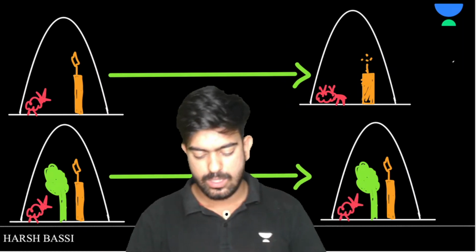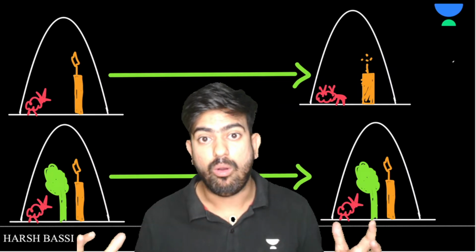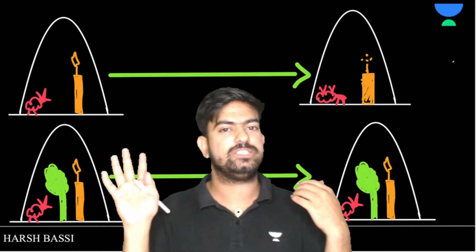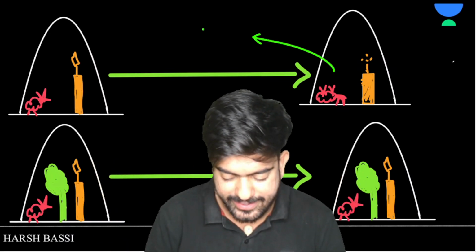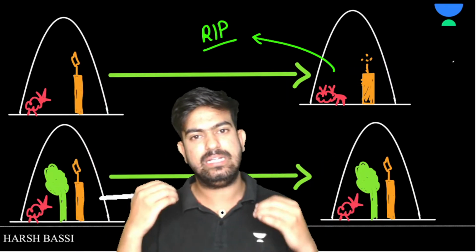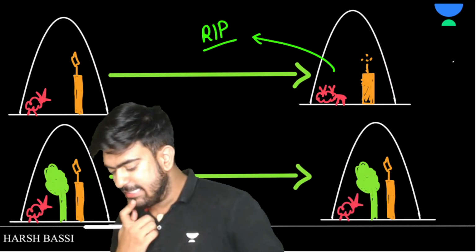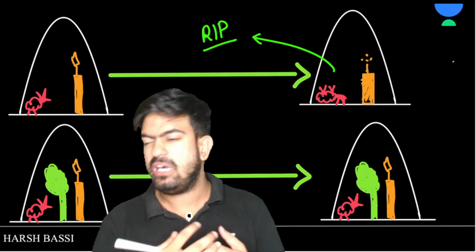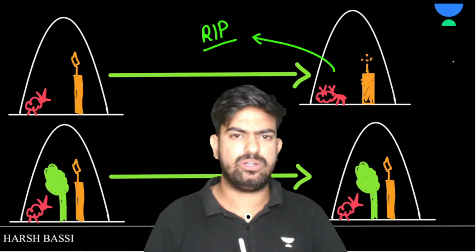Clear? Okay. But after a few minutes, Joseph Priestley was like, oh, what happened? The candle was gone, the mice was also gone. So the mice had died, and the candle went out, right? Okay, clear. So he started thinking, I killed a mice, I am a murderer, how can it be? When I go to heaven, what am I going to say to God? He started thinking all those things.